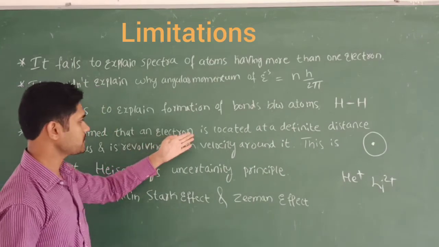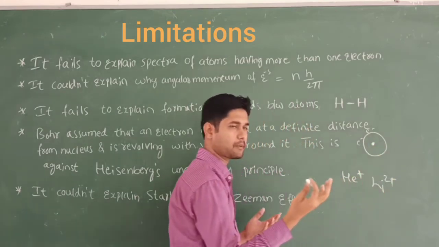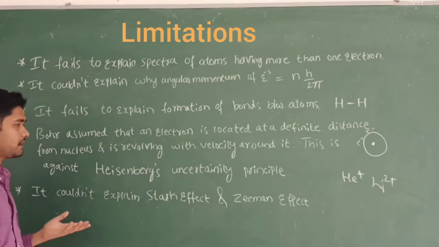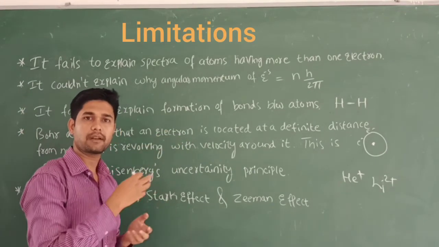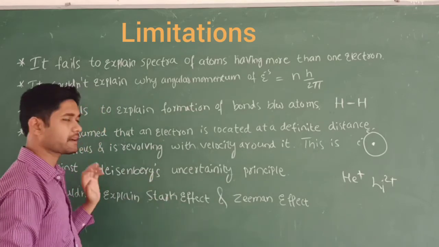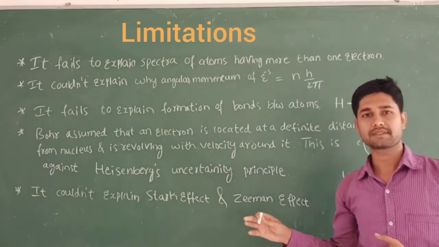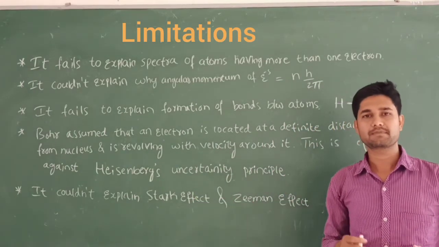Assume that an electron is located like this, anywhere, at a definite distance from the nucleus, and it is also revolving with a velocity. So this is against the Heisenberg uncertainty principle, which comes under quantum mechanics also. Let me explain it later.